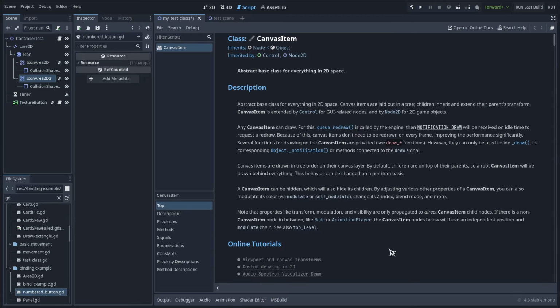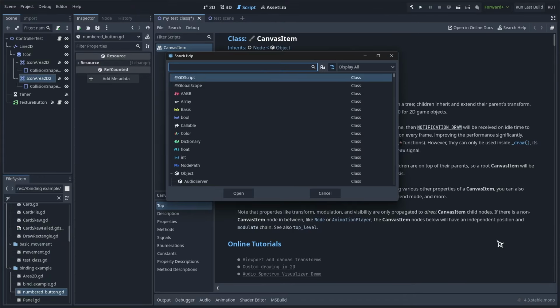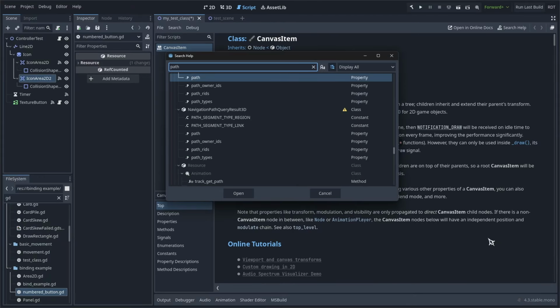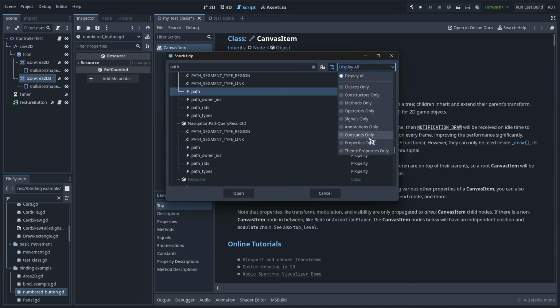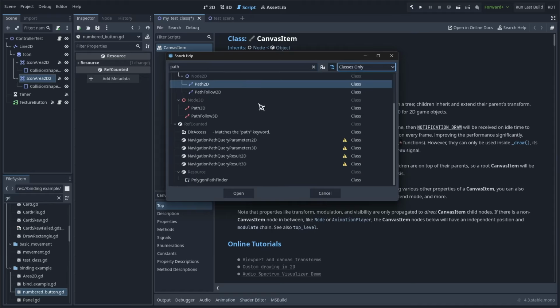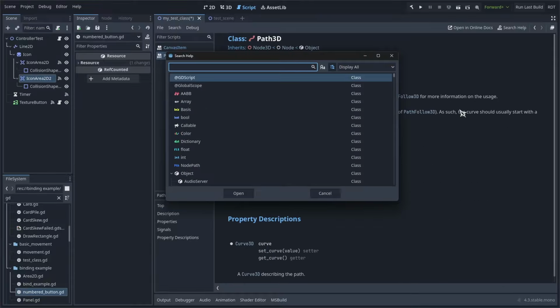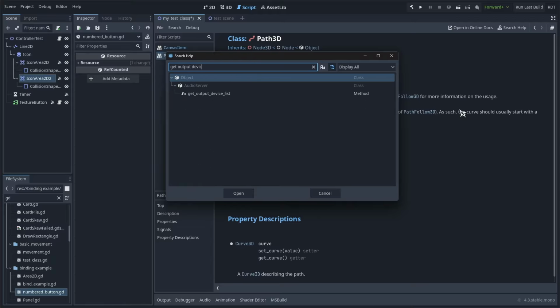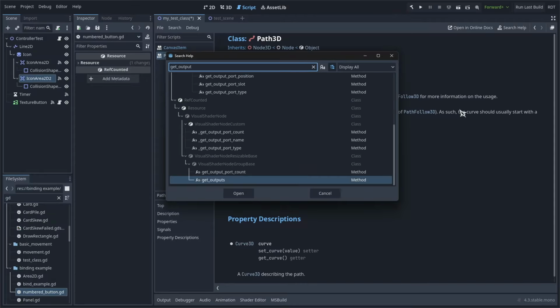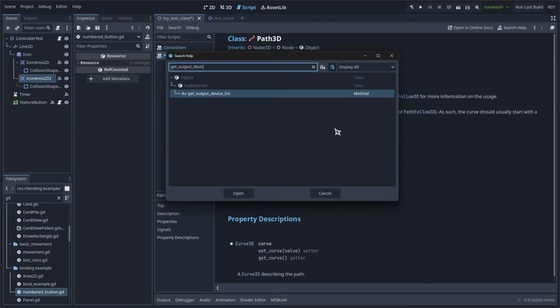And when you start using it every time, it makes navigating the docs a lot nicer, especially on some of the longer docs pages. In the F1 menu, you can filter the list to only show a particular type of symbol, which is sometimes useful if you're looking for a keyword that's present in a lot of different types of symbols, but you only want to look for a method, for example. Use snake case when searching in the F1 window. You could also just type it in with spaces, but it doesn't automatically highlight what I'm looking for, so I prefer to use snake case, and just hit enter when the correct one is highlighted.